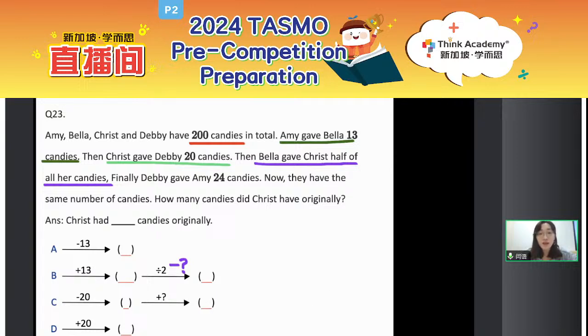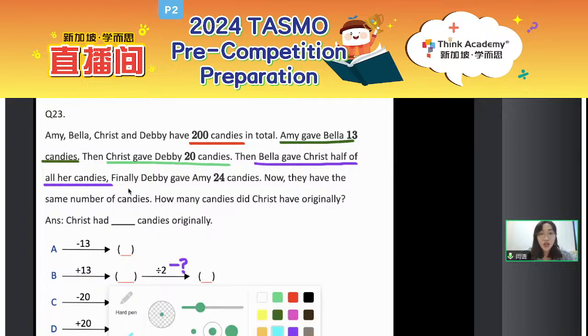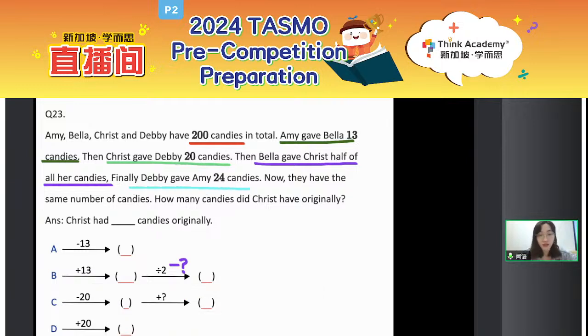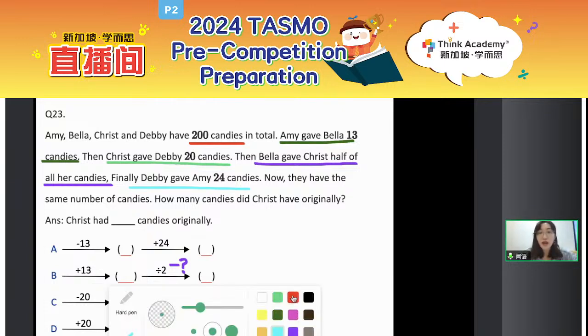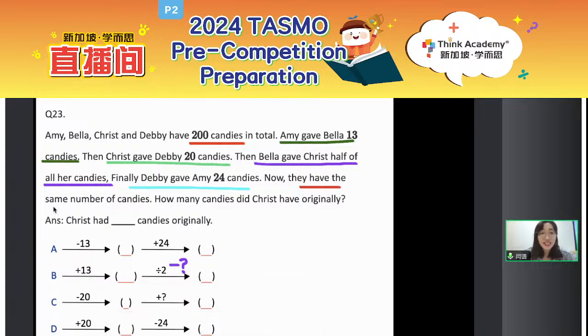Okay, finally, D gave A 24 candies. So here, write it down. D minus 24. At the same time, A will receive 24, that is plus 24. Okay, back to the question. Finally, they have the same number of candies. Could you please tell me, what is the same number here? Yeah, we know that in the end, they have the same number of candies. So how many candies does each of them have?